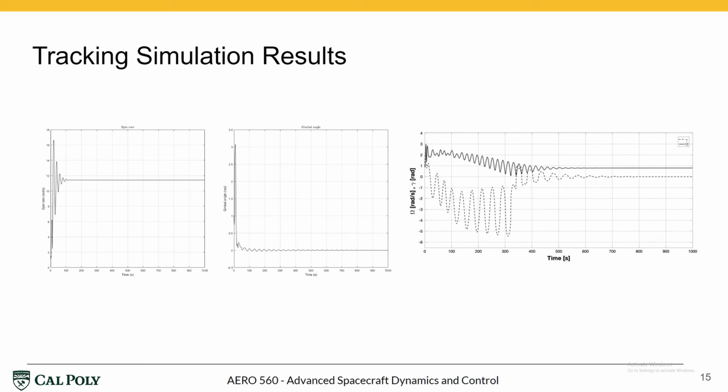The spin rate and gimbal angle show the greatest discrepancy when compared to the paper's results. Both reach a steady value within about 2 minutes of our simulation, but take over 6 minutes to do the same in the paper. The final spin rate is also much different, with our VSCMG reaching a spin rate of about 12 radians per second, which is almost 2 full revolutions each second. More research is definitely necessary to determine whether this would saturate the CMG or not. Thankfully, the final gimbal angle approaches 0 in both simulations.